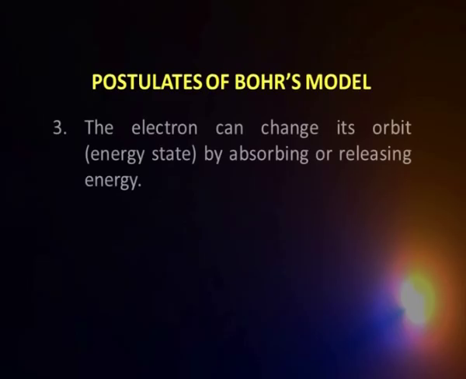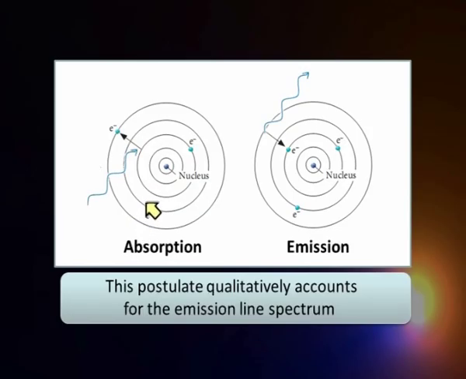Now, the third postulate is that when the electron is in different orbits around the nucleus, there are different energy levels. So, it can go from one level to another by absorbing radiation, or it comes from a higher level to a lower level by emitting that difference in energy outside as a photon. We can visualize that in the following way. We have a nucleus and there are different orbits in which the electron can reside. Suppose the electron is in this particular level. If I give a photon to that, the electron absorbs that energy and moves on to a higher energy level. This is called absorption.